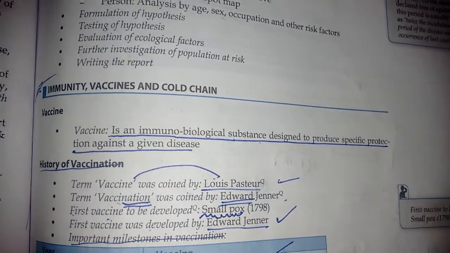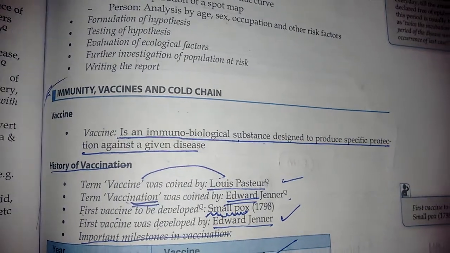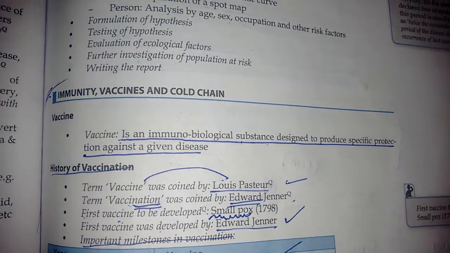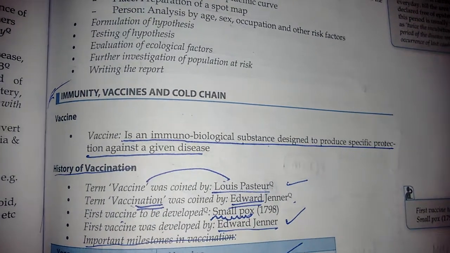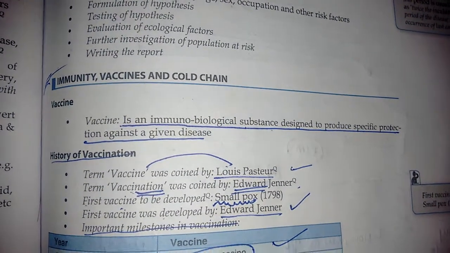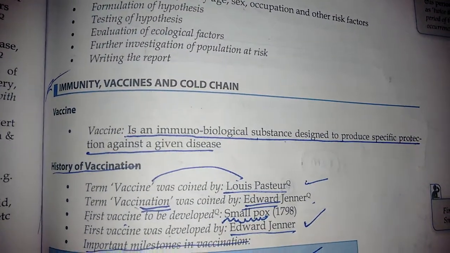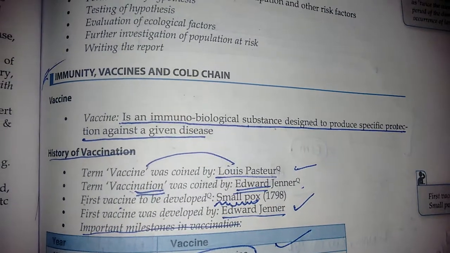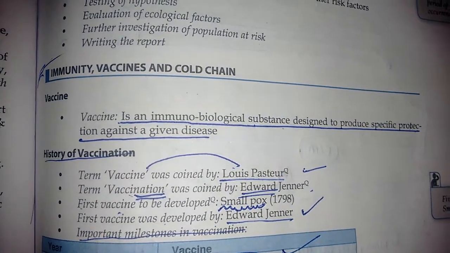That means if a vaccine is given for Japanese encephalitis, or suppose a vaccine is given for smallpox, it specifically acts on that particular causative organism. We'll do that in further sessions.